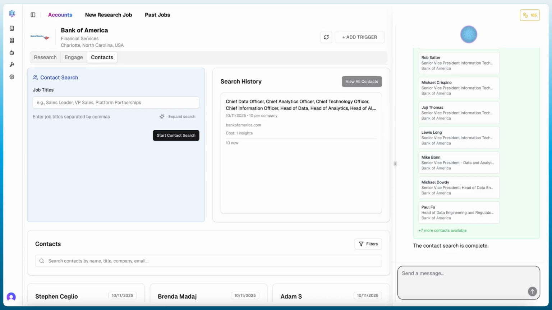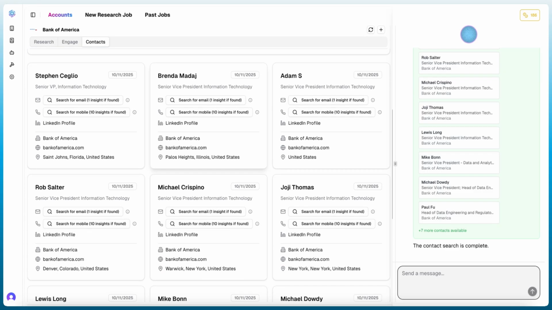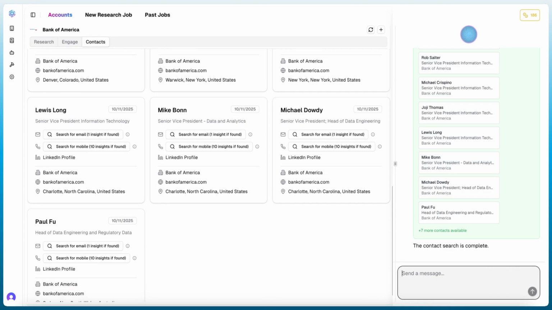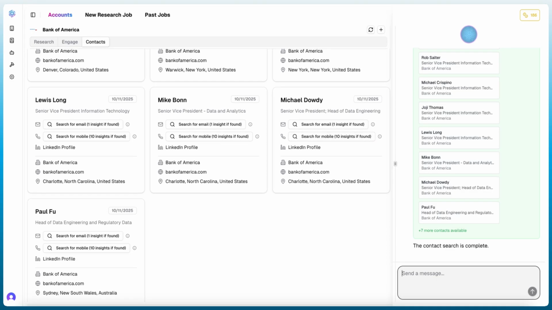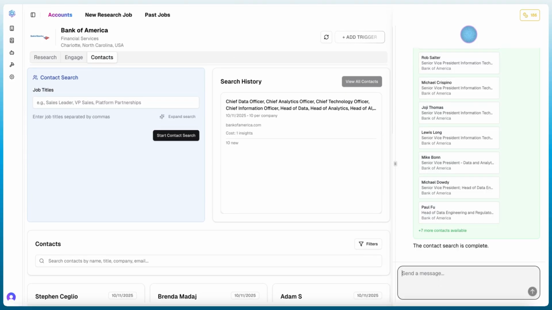I can obviously do more deep diving or more detailing on the titles I want to actually reach out to. But we have a decent amount of good contacts here, and as you can see, I can go through and grab their mobile phone numbers, their emails. I could click through into their LinkedIn profiles and get more specific information, even do additional research on them if I wanted to. But now that I have this information, I'm actually going to just ask ChatAE to write me emails to them.